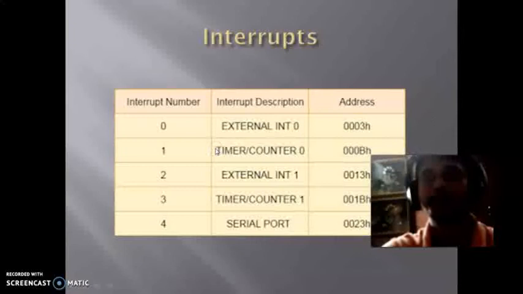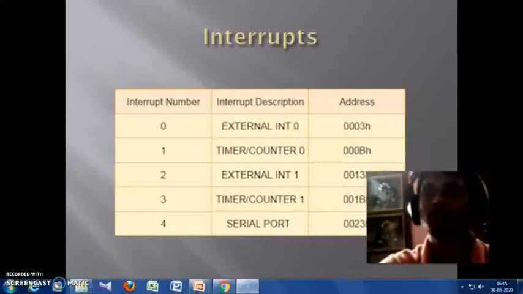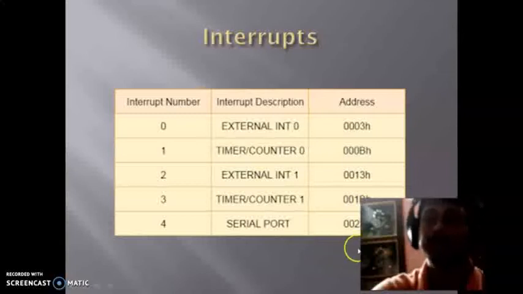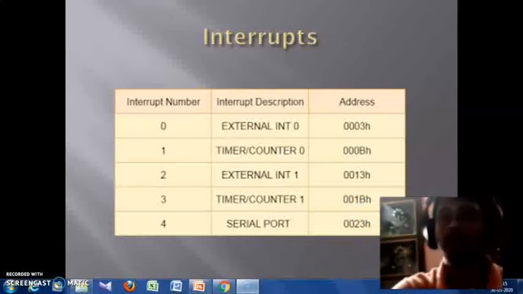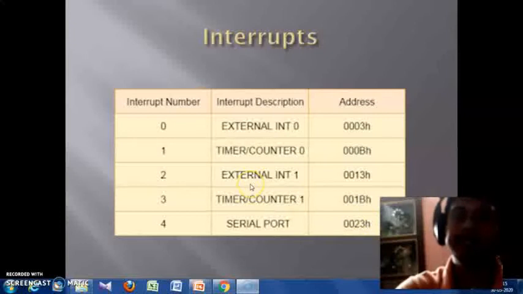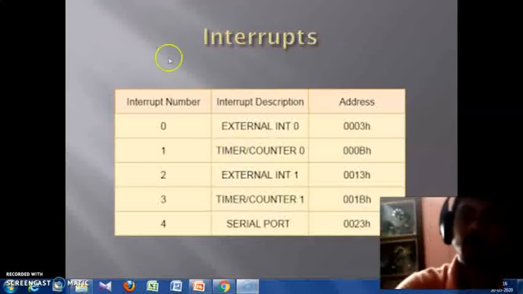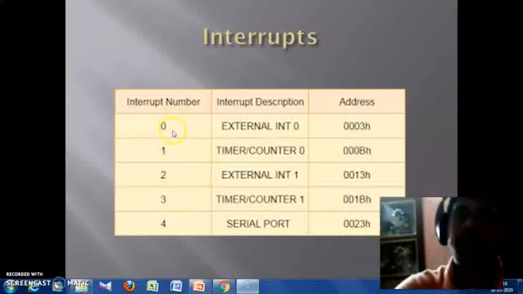And next, this is the priority of the 8051 microcontroller interrupts. When the IP register is reset, means IP register is not used, this is the interrupt priority. External interrupt 0 has the highest priority, then timer counter 0, then external interrupt 1, and then timer counter 1, and finally the lowest priority is for the serial port, the serial communication.